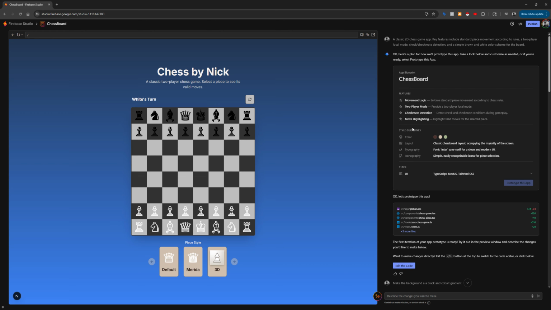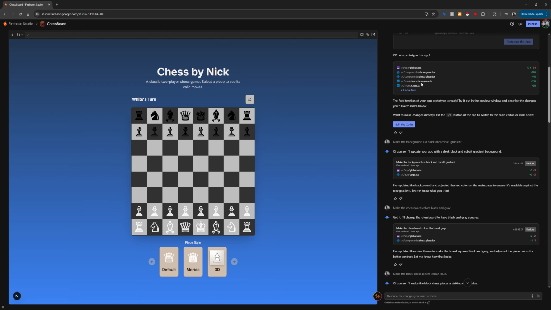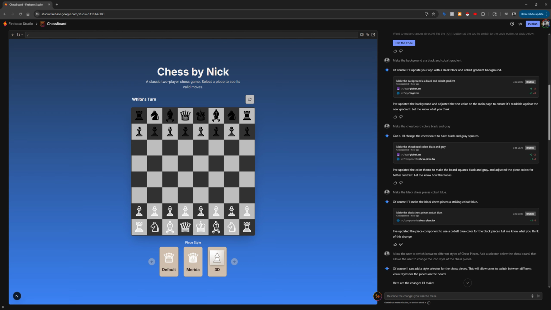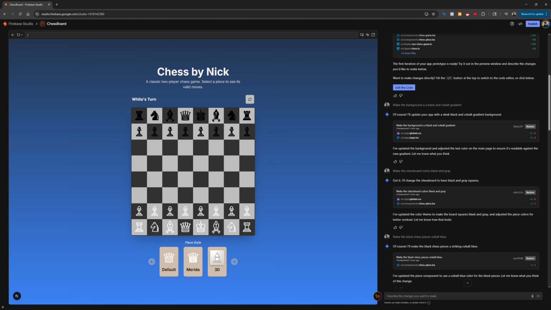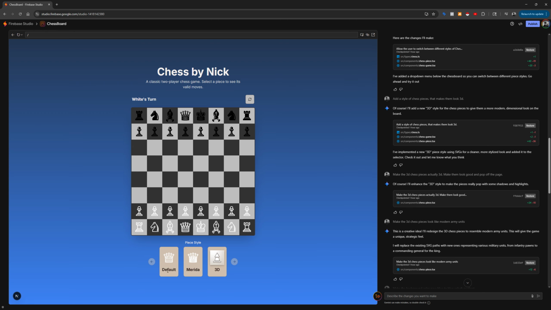But for all intents and purposes, just get a Firebase Studio account. It's free. Base44 account, Replit account, and just start playing around with it. Tell it what you want it to build, and then go along with the conversation, right? If you want to change the color of something, you can do that. If you want to change the name, text, I even started to test the artificial intelligence to see what sort of 3D chess pieces it would bring over, and that was kind of limited, as you can see here. Oops.